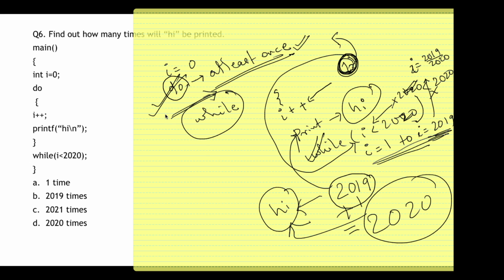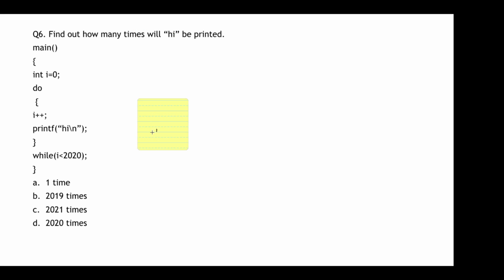Always remember, when it is a do-while loop, the while condition may or may not be satisfied even once, but the do statement will be executed at least once. Why? Because first it will do, then it will check the condition.